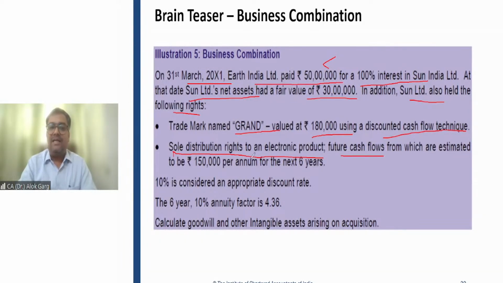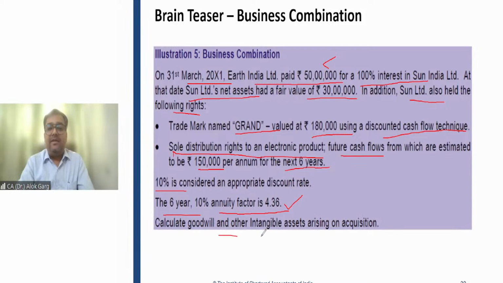Future cash flows from which are estimated to be rupees 1,50,000 per annum for the next 6 years. The company is expecting that it will be able to receive 1,50,000 rupees per annum for the next 6 years. 10% is considered to be an appropriate discount rate. The 6-year 10% annuity factor is 4.36. Right? So 10% is the discount rate, and the 6-year 10% annuity factor is 4.36.